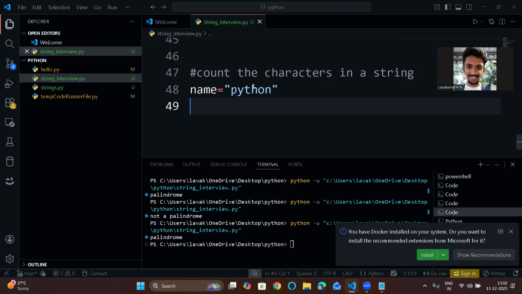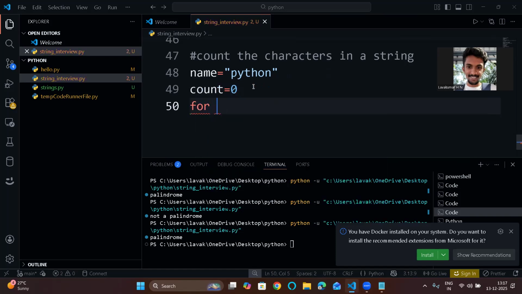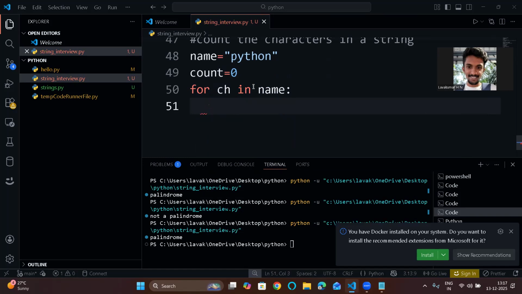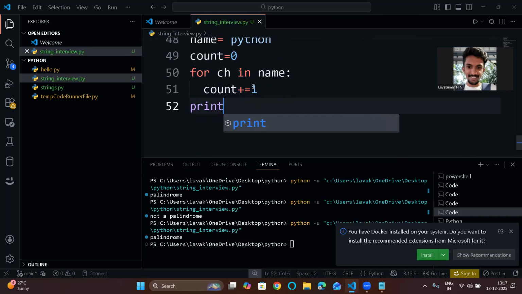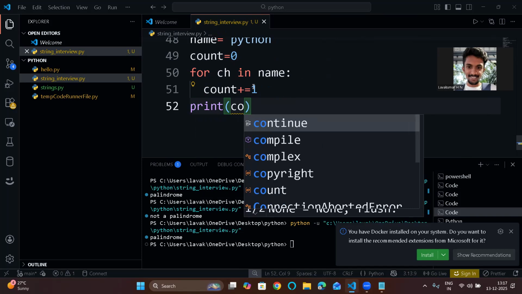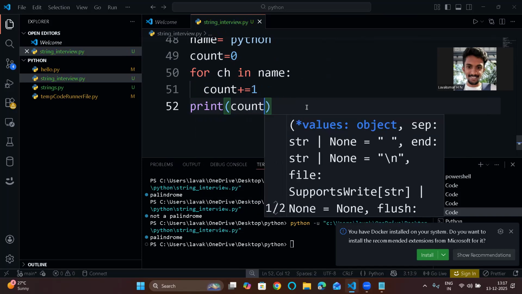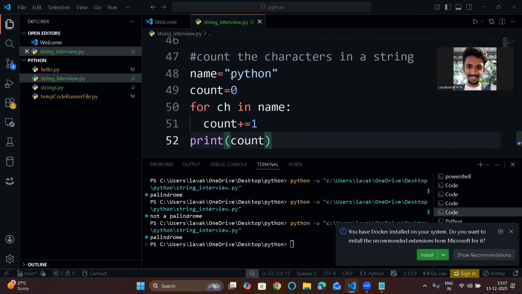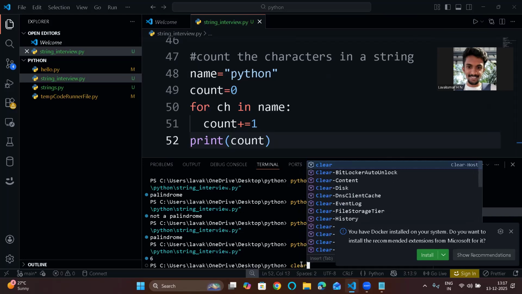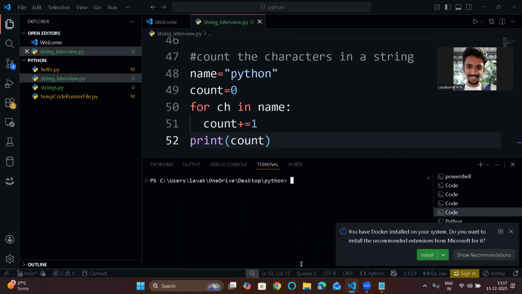Basically, you can use count equal to 0. And you can iterate through a for loop: for ch in name, count plus equal to 1. Initially it was 0, now you are incrementing by 1 at each iteration. So print count. That's it. Now if you run this, what should be the output? Let's see, 1 2 3 4 5 6. There are a total of 6 characters. See, you got output 6. Again let me run. I hope it's visible, 6.